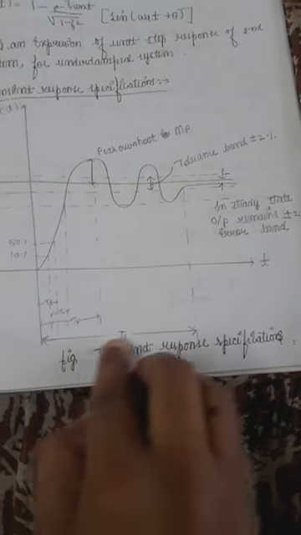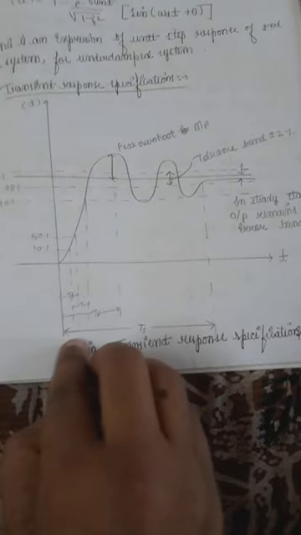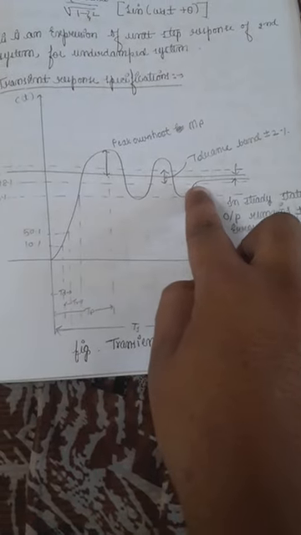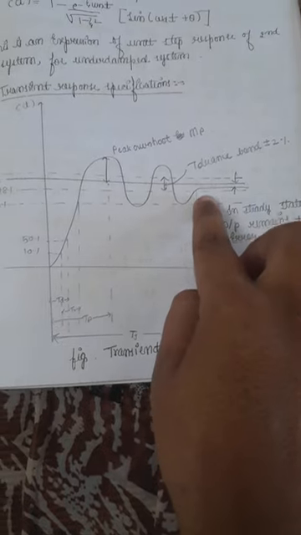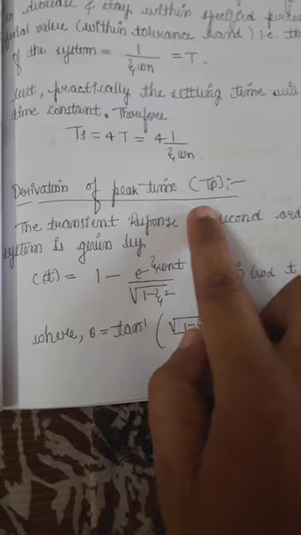So settling time is from this to this tolerance band, or where your response remains constant. So we have definitions also here. Before going to see the definitions, we'll see the derivations one by one. First we'll see the derivation for peak time, that is TP.